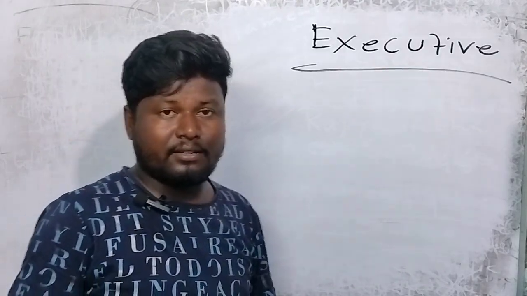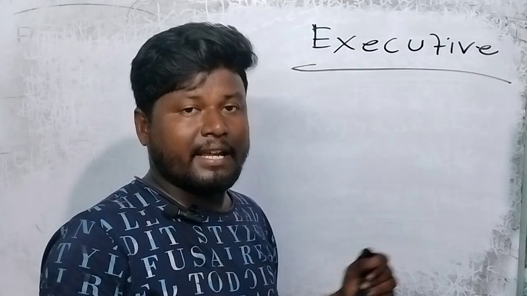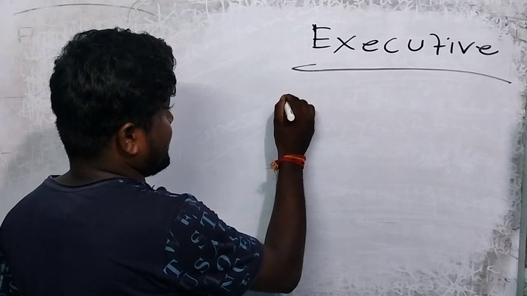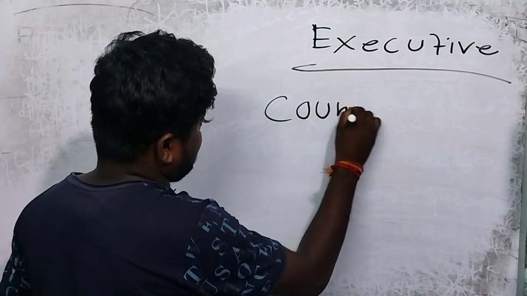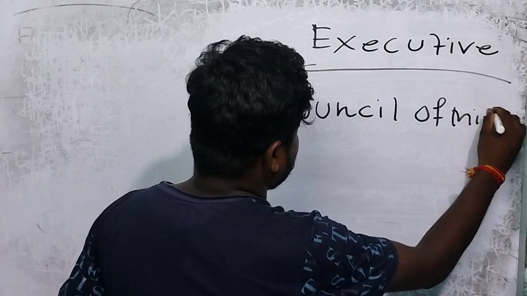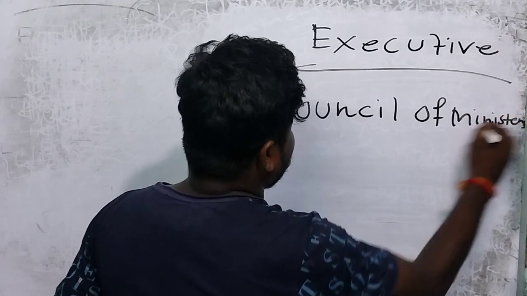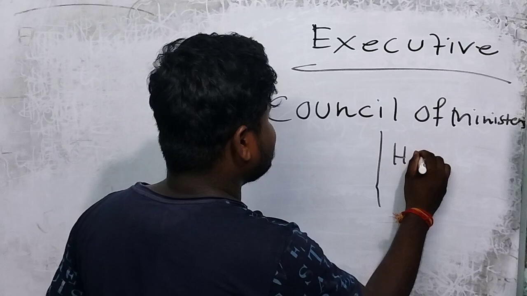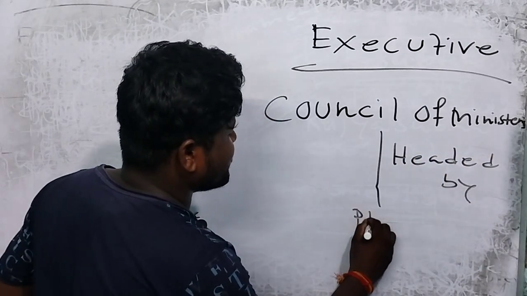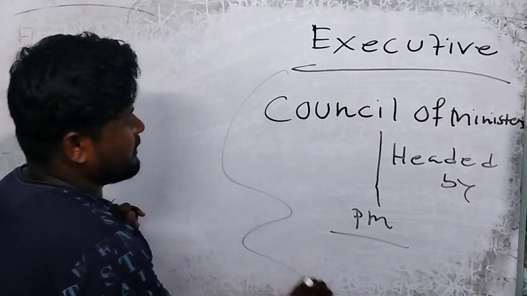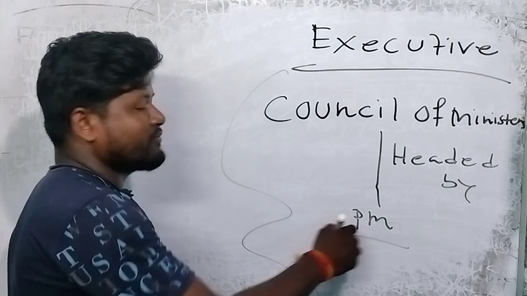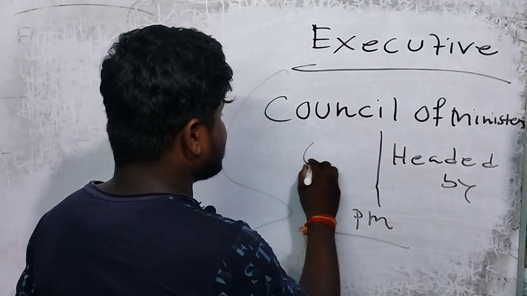We know very well that in our central government there is a council of ministers, headed by the PM, the Prime Minister. The number of ministers including the PM will be almost 60.